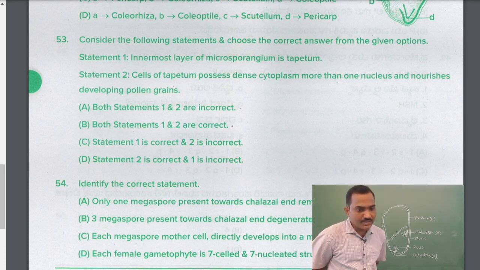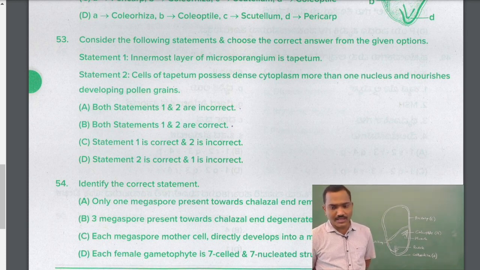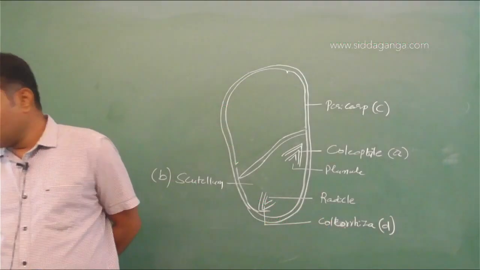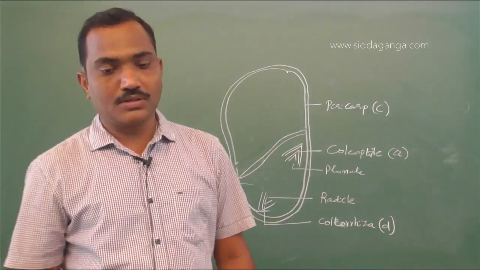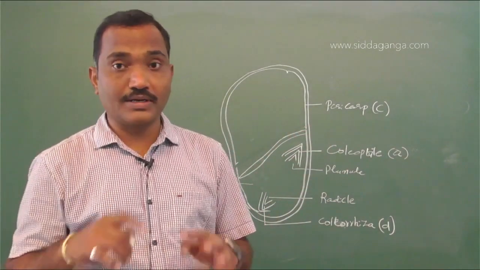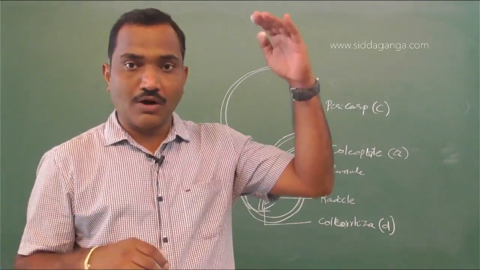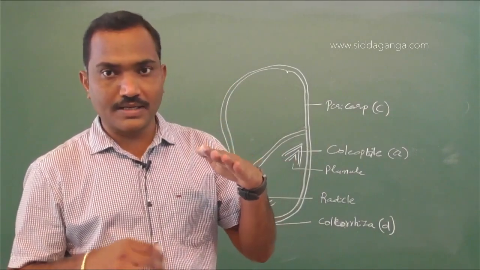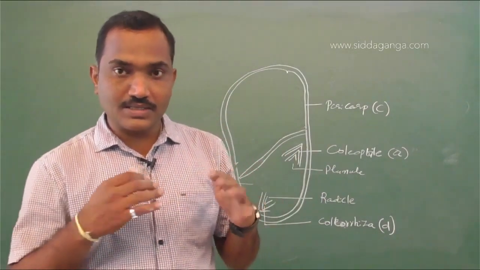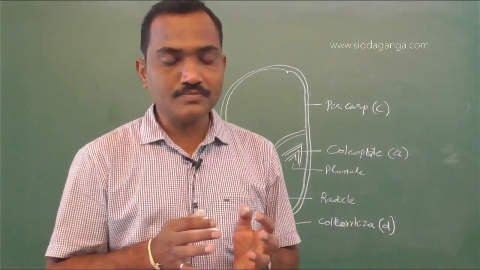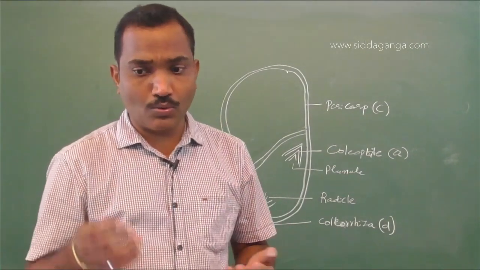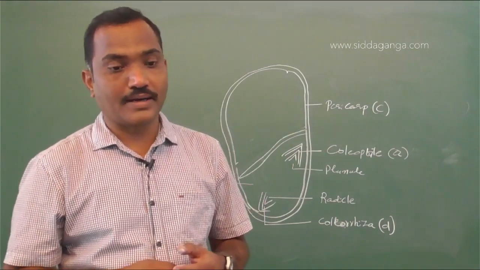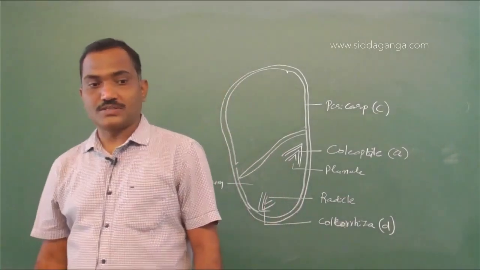Next statement 2. Cells of the tapetum possess a dense cytoplasm, more than one nucleus, and nourish the developing pollen grains. Exactly right. So there will be different wall layers in the anther. Outermost layer is called epidermis, then endothecium, then 3 to 4 middle layers. Innermost is the tapetum, and it is surrounding the pollen mother cells. So tapetum has dense cytoplasm, more than one nucleus, and it nourishes the developing pollen grains. Both statement 1 and 2 are correct. Thus B is the answer.